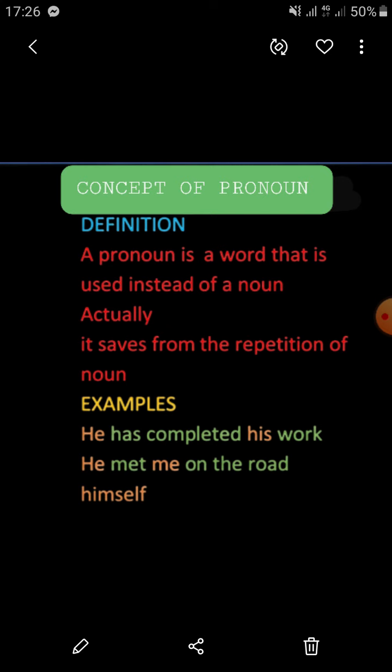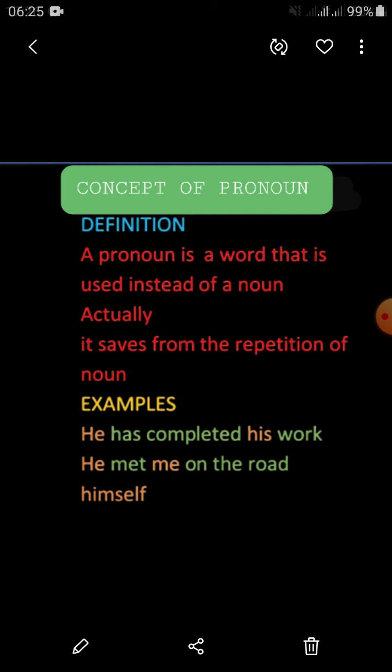In this sentence, the colored ones, he and his, both of them are pronouns. He is a subjective pronoun because it has been used in the beginning, whereas the second one, his, is a possessive pronoun. The second example: he met me on the road himself.